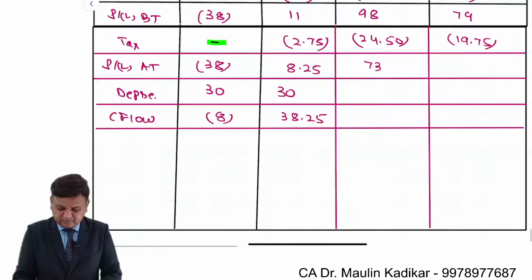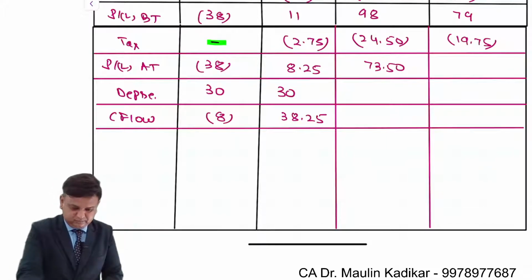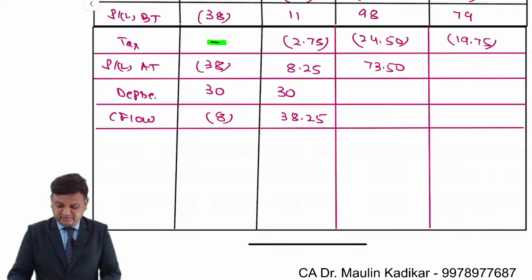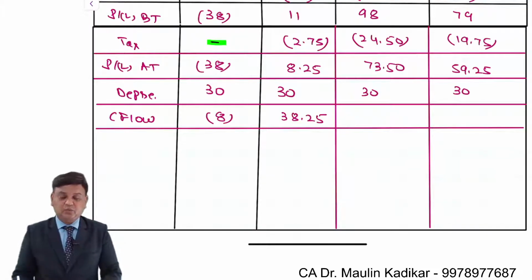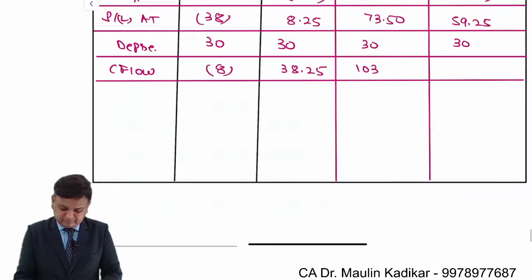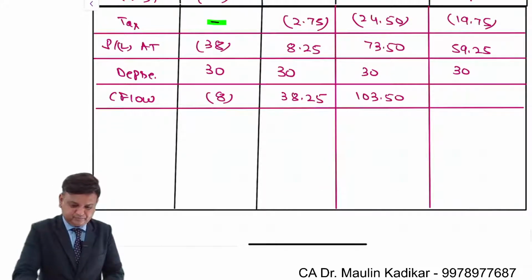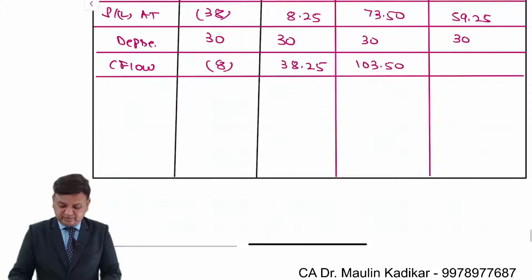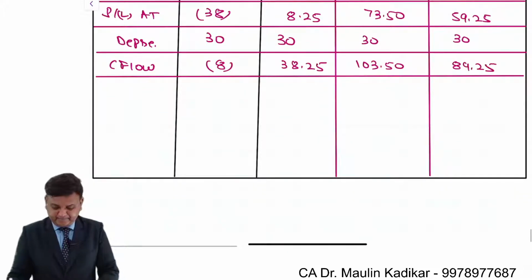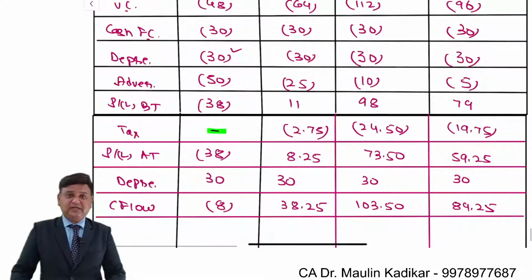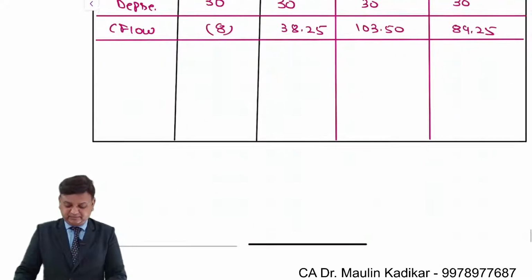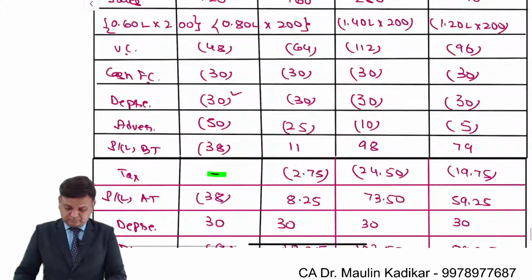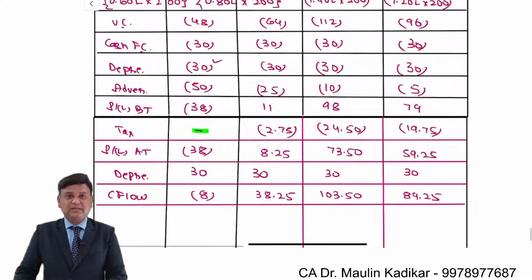73.5, 59.25. 73.5 plus 30, 103.5. 89.25. This is the way we make the computation of the recurring cash flow year 1 to year 8. Now we'll make the calculation of the NPV. This is the recurring cash flow.